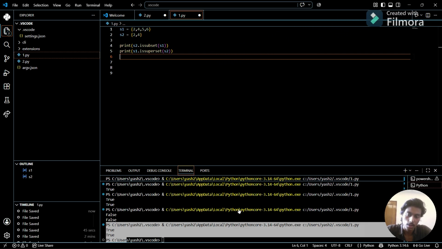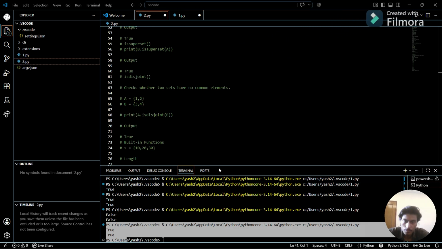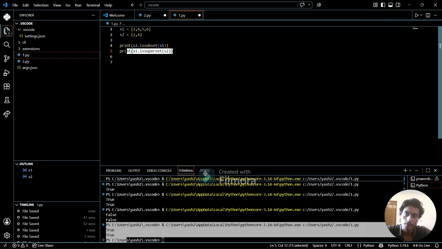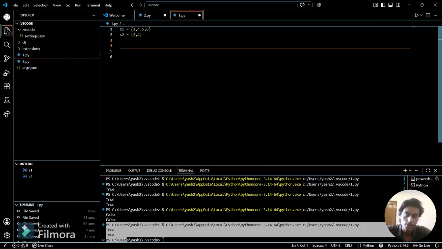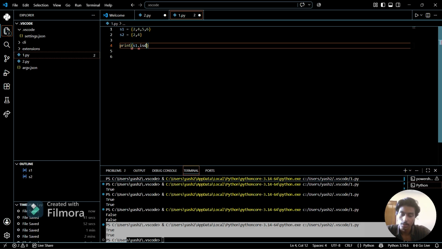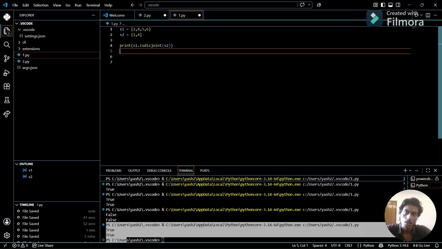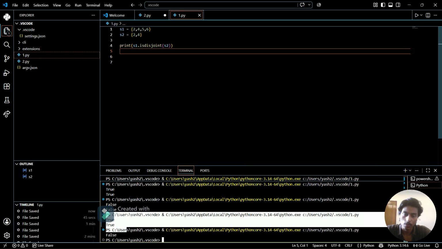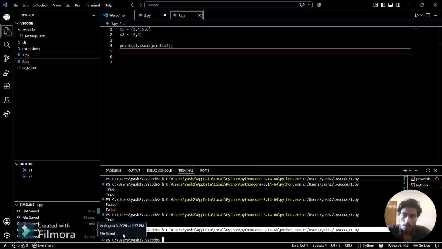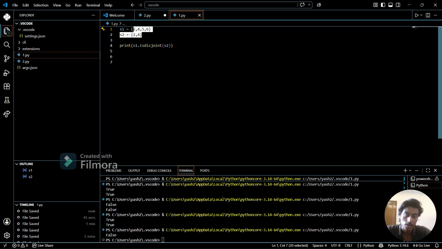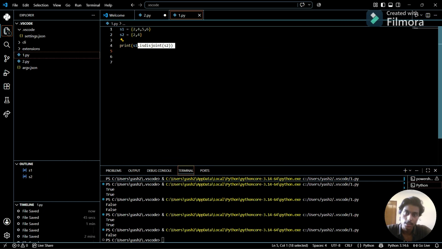And the next is, we can see if the sets are disjoint, so we can print S1 dot isdisjoint S2. With the help of this we can check whether something is common or not. So you can see it is not common. So these both are different. See, these both values are similar, so it is printing false for disjoint.